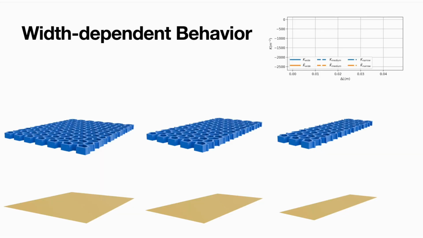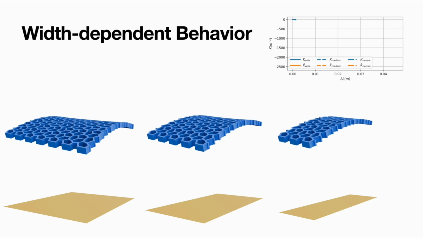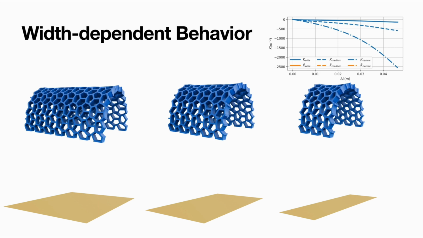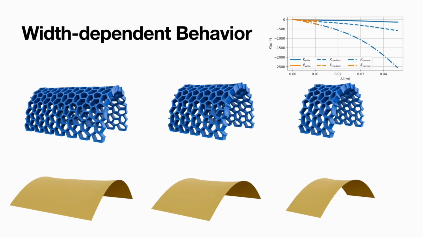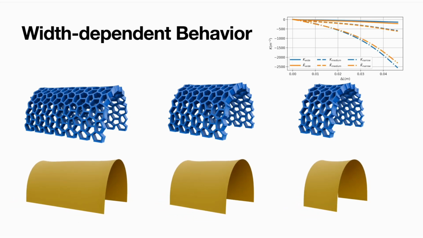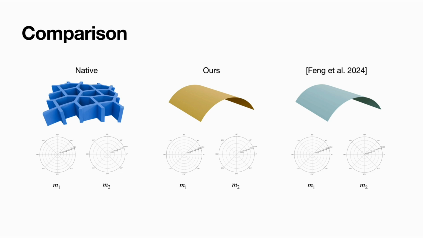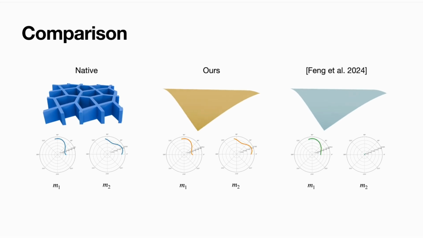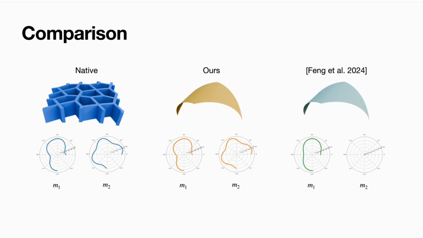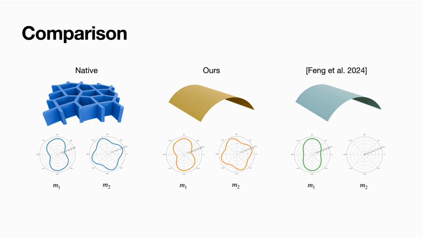To study this width-dependent behavior, we create thick structured sheets with smaller and larger widths, perform compression experiments on them and plot their Gaussian curvature. The Gaussian curvature produced by the native scale model decreases with increasing patch width, which aligns well with our homogenized simulation results. Our quantitative analysis also shows that our new moment-based homogenization approach outperforms existing baselines in terms of accuracy with respect to native scale simulation data.